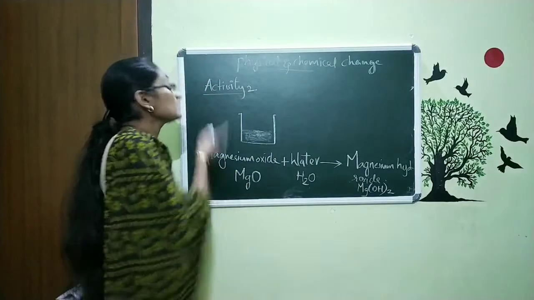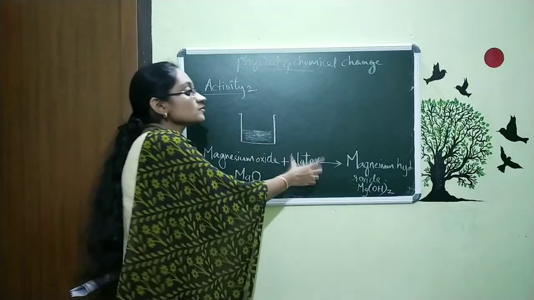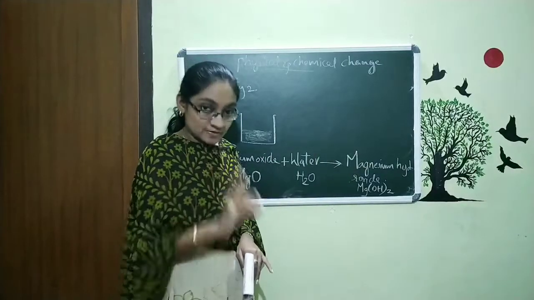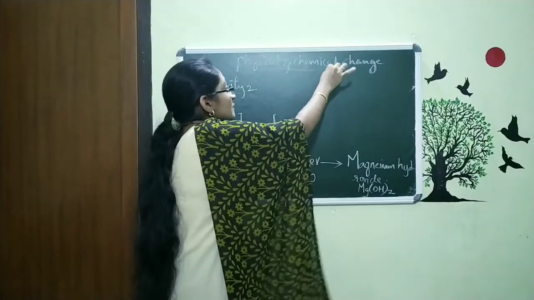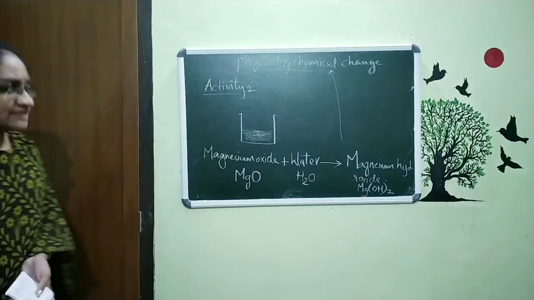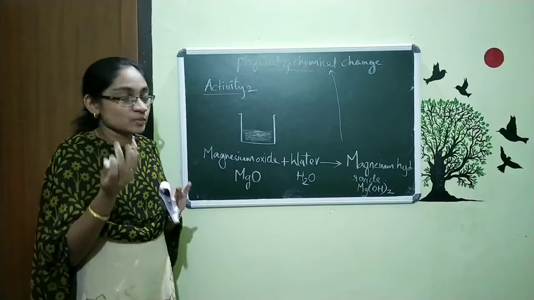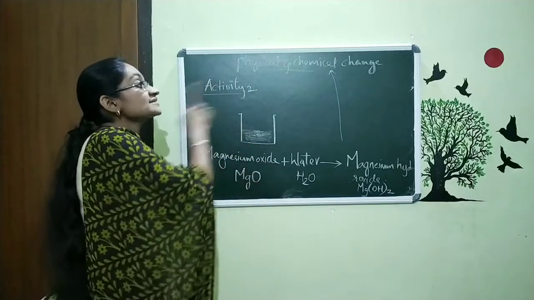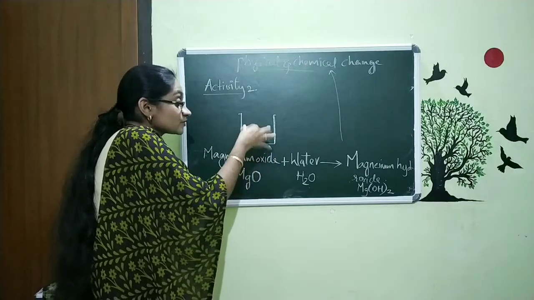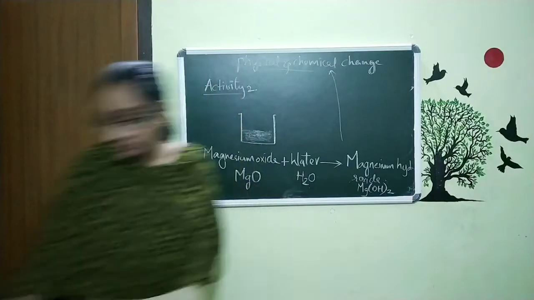Here also you can see what our reactants are. Our reactants are magnesium oxide and water. When they react together, we get a new product. So here also we can say this is a type of chemical reaction or chemical change. We can say the term is either chemical change or chemical reaction. Both are correct. So this is one example of chemical change. Here these two reactants combine to form a new product, and that is nothing but magnesium hydroxide.